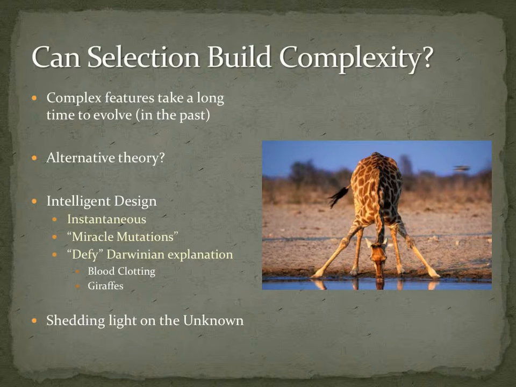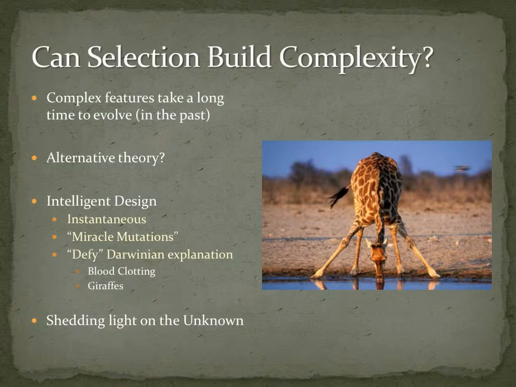Last but not least, can selection build complexity? It is easy to accept the slight morphological changes such as the beak length of a bird, but what about more complex structures and processes that certain organisms possess? Examples such as blood clotting, which requires a synchronized ballet of proteins to all work together in the blood simultaneously to close wounds, or the ability of the giraffe to move its neck up and down without blood rushing to the head via a complex valved vasculature system, are cited as too complex to be molded and produced by selection.